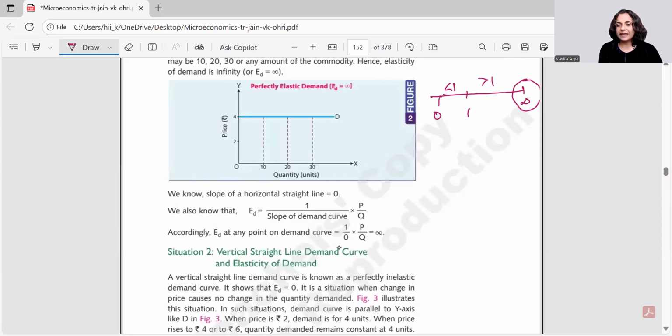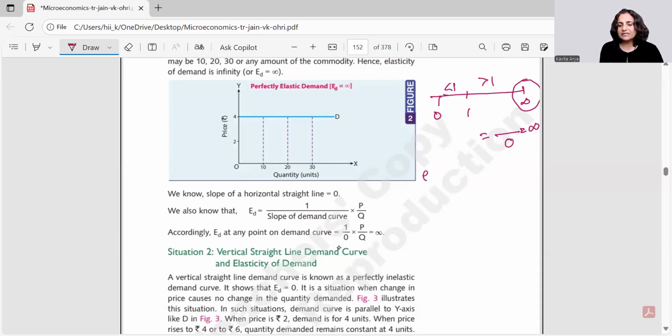Mathematics says if we have 0 in denominator, then we would land on infinity. True or false? Any value, if it has got 0 in the denominator, becomes infinity.